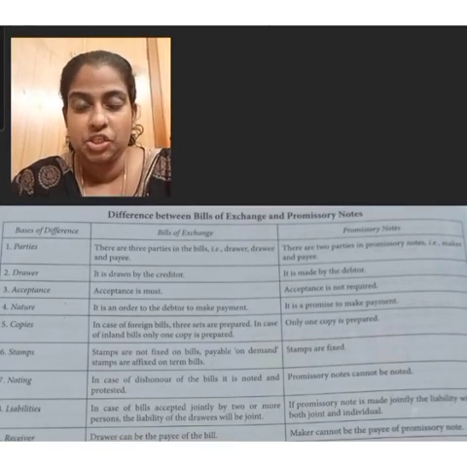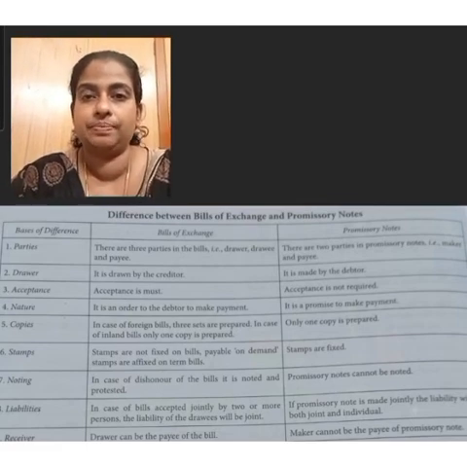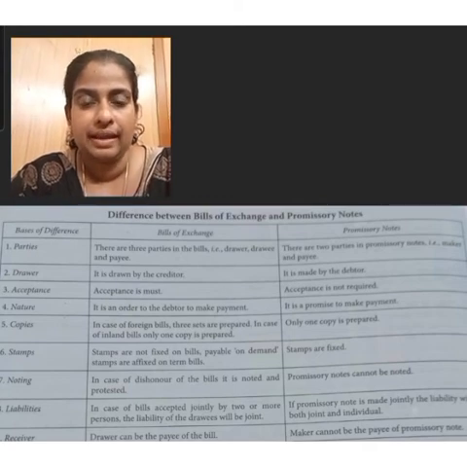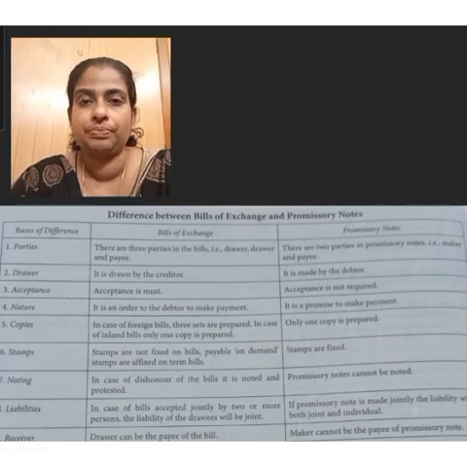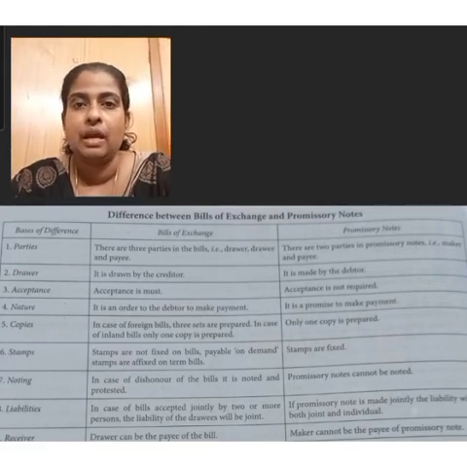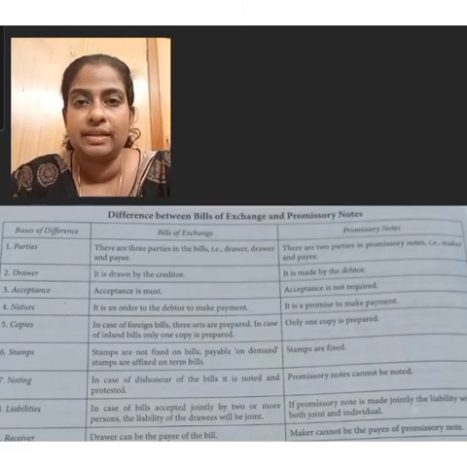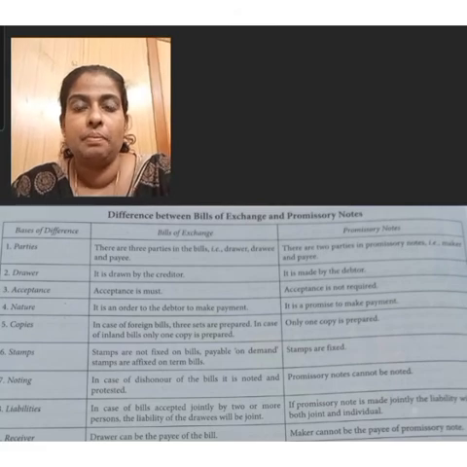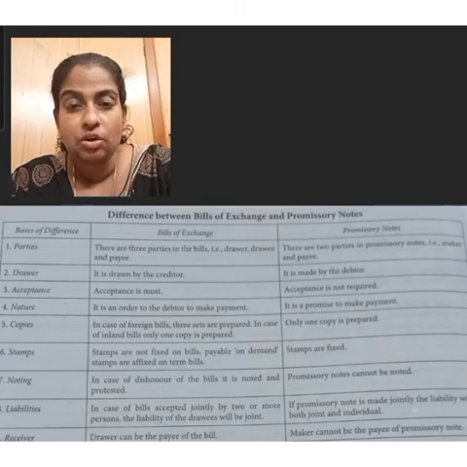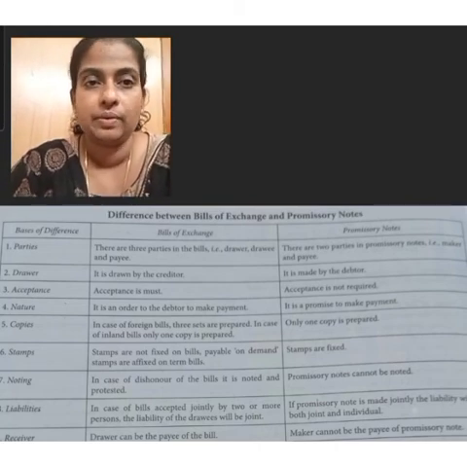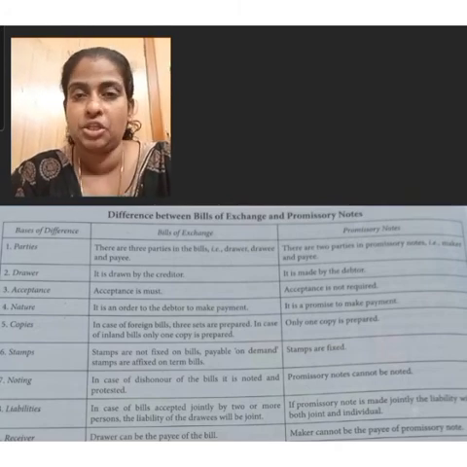Next, we are going to differentiate bill of exchange and promissory note. In the case of bill of exchange, there are three parties: drawer, drawee, and payee. But in the case of promissory note, there are only two parties: maker and payee. And another point is bill of exchange is drawn by the creditor. But promissory note is made by the debtor. In the case of promissory note, acceptance is not required. But in the case of bill of exchange, acceptance is very essential.